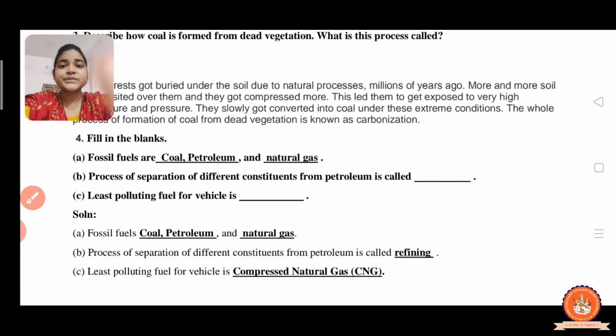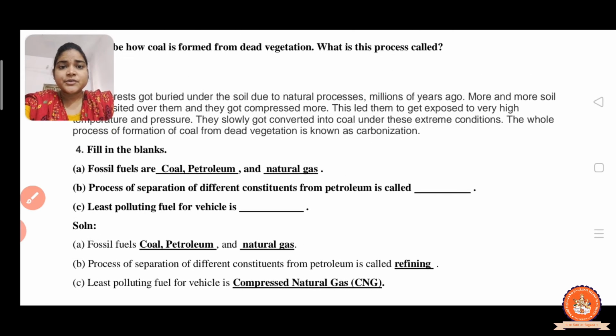Now the next question is fill in the blanks. The first one: the fossil fuels are coal, petroleum and natural gas, which are exhaustible natural resources. They are limited in stock.